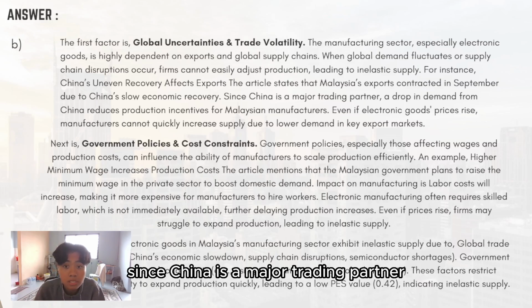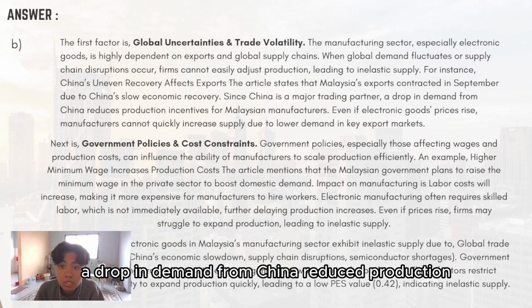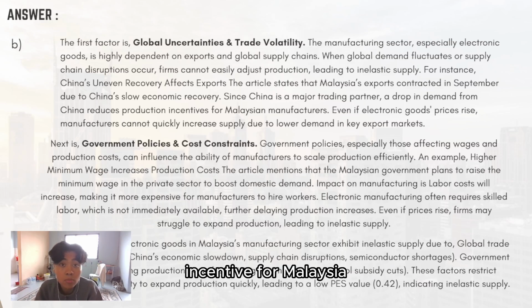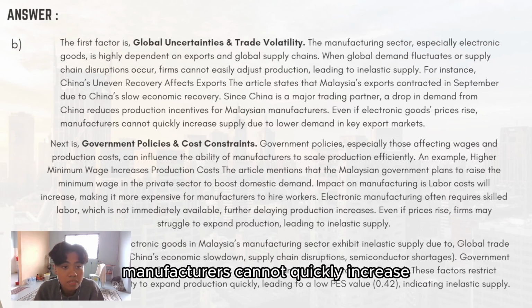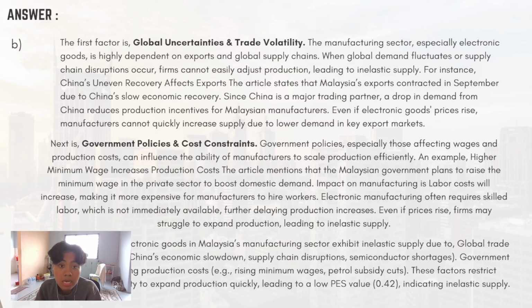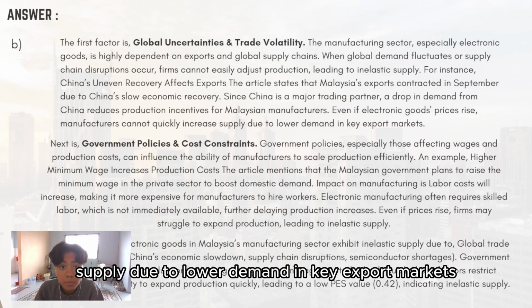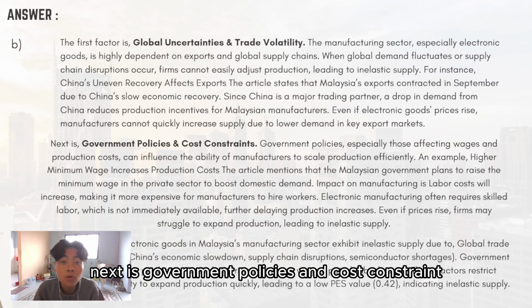Since China is a major trading partner, a drop in demand from China reduced production incentive for Malaysian manufacturers. Even if electronic goods prices rise, manufacturers cannot quickly increase supply due to lower demand in key export markets. Next is government policies and cost constraints.